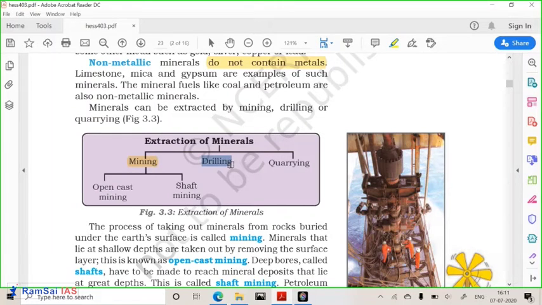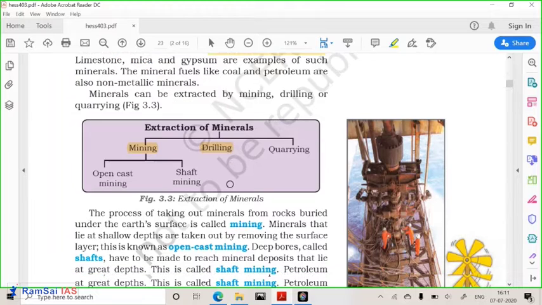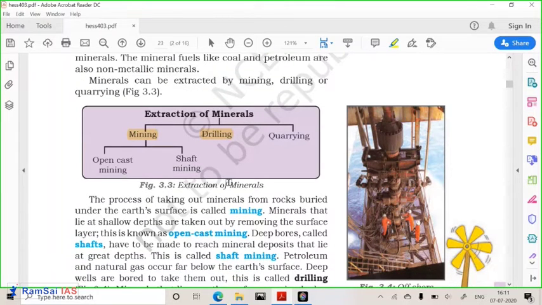Second is drilling. So all the minerals cannot be taken just by mining. You have to go deep, you have to go too much deep, and these minerals are liquid in nature. So for example, oil, it is liquid in nature. So horizontal mining or open cast mining is not of any use. So drilling is required for taking oil out of the earth.